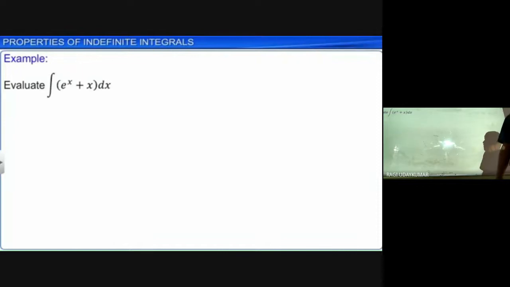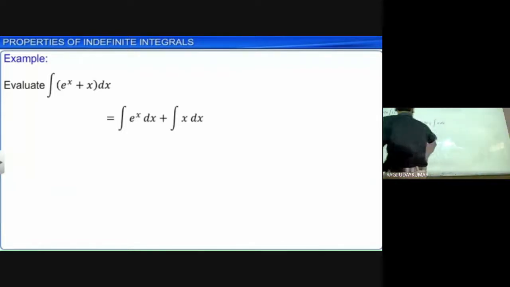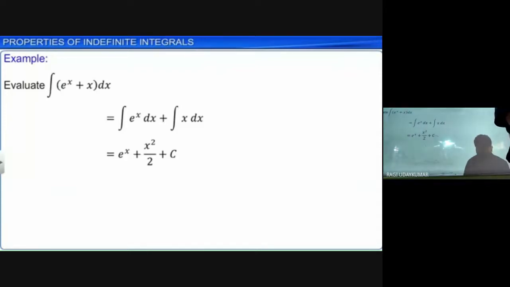Let us see this example. Integration of e power x plus x is nothing but integration of e power x plus integration of x. For integration of e power x, you should not just write e power x, you write e power x dx. That's what I am saying, dx is always compulsory. What does this dx represent? It represents differentiating with respect to x.